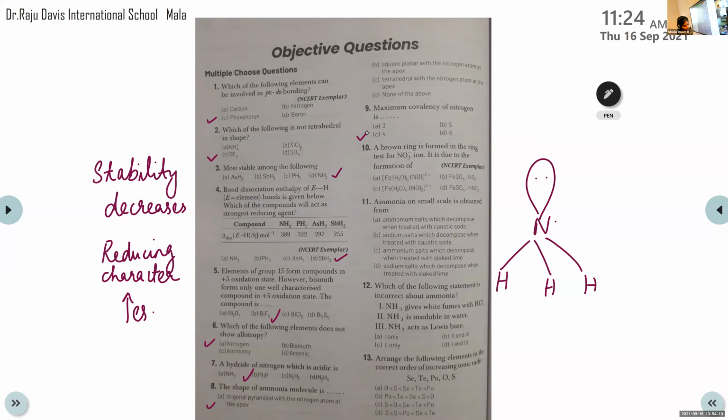Nitrogen only shows oxidation states from +1 to +4. That means the maximum covalency shown by nitrogen is +4. Okay.